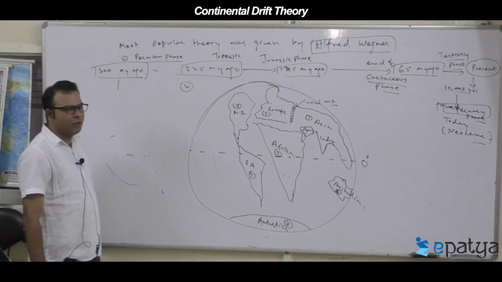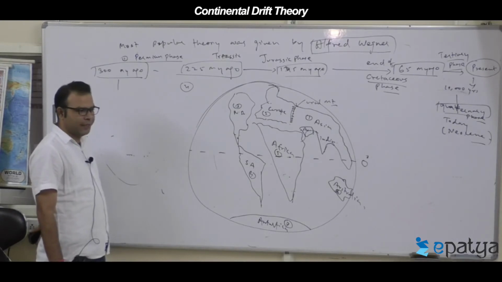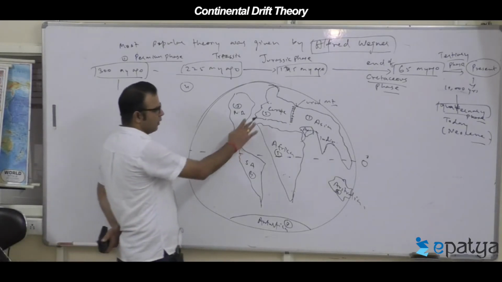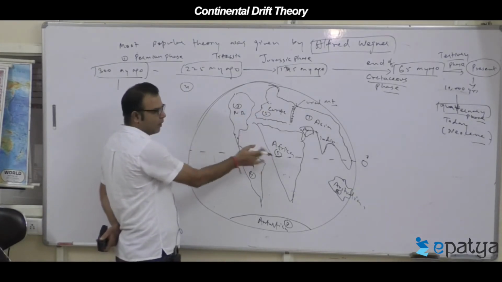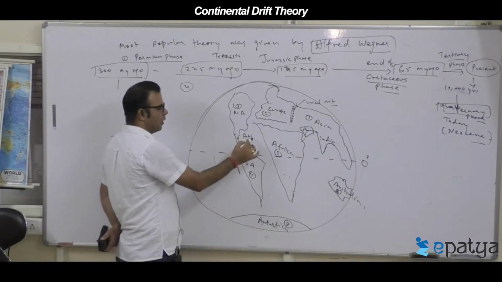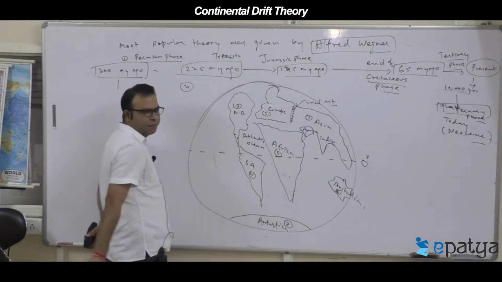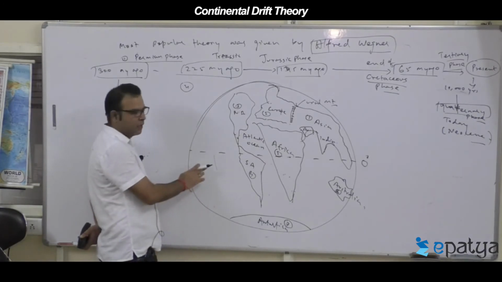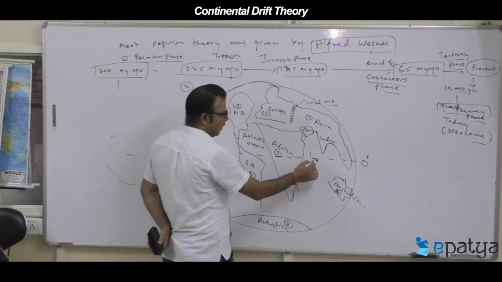And in between, new oceans have been created, new water bodies have been created. So this ocean which formed between the American landmass, Europe and Africa is called the Atlantic Ocean. Which ocean? Atlantic. It's a new ocean which was not there in the past. Another ocean which developed south of India is called the Indian Ocean.